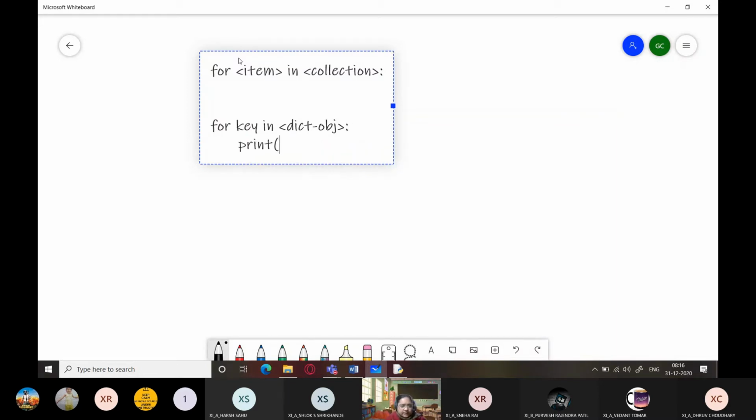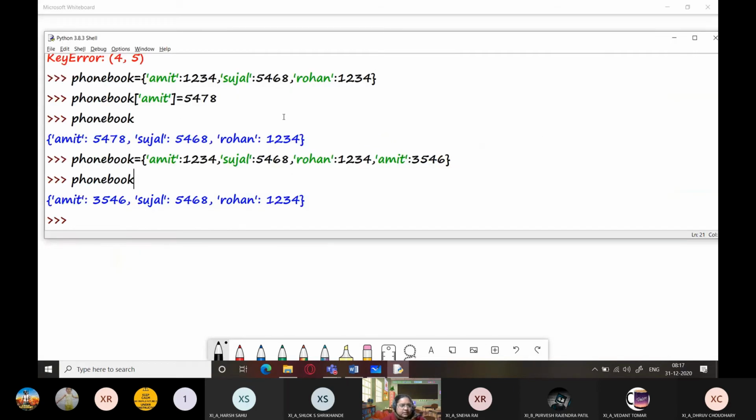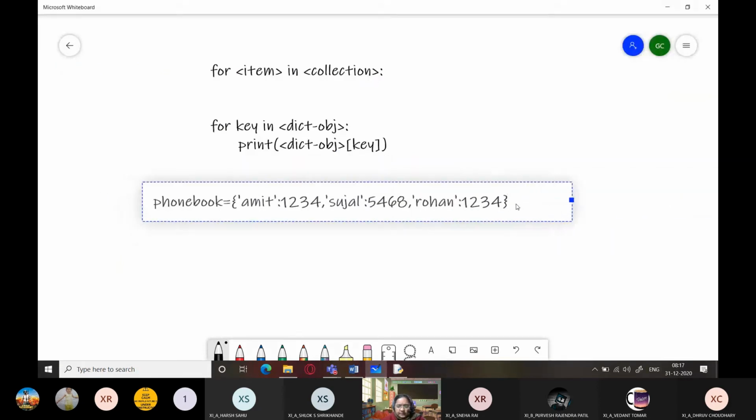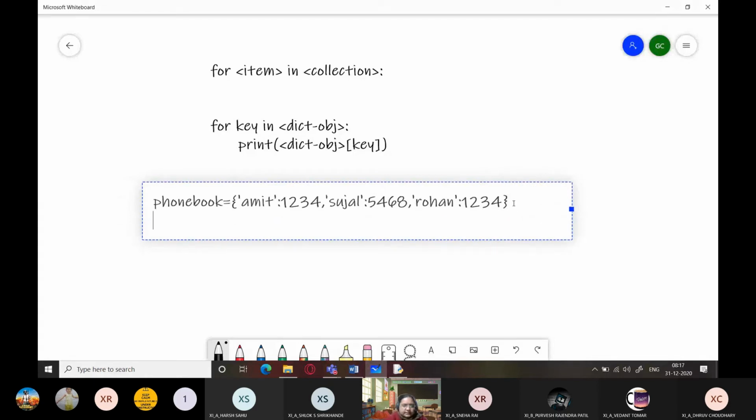Print. If you write it like this, what will be printed? The value will be printed. How? Let's see it. Suppose I have a dictionary. Let me just copy this phone book dictionary over here. So we have this phone book dictionary here. And now I'm going to write here for key in phone book.